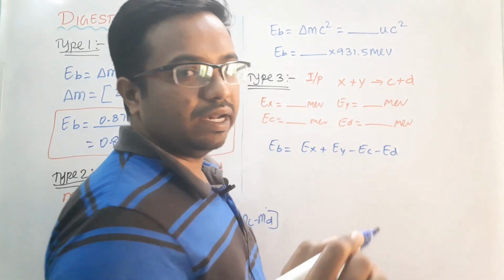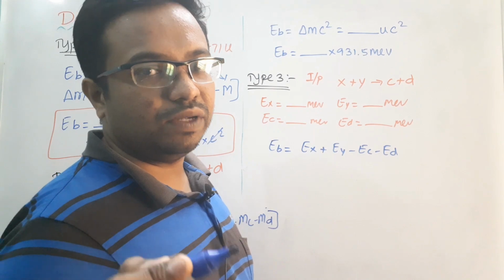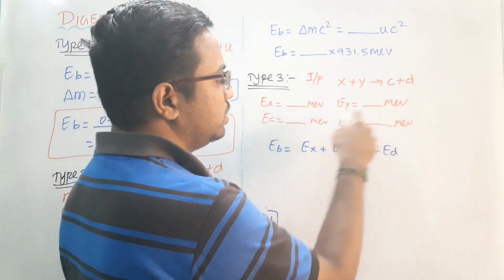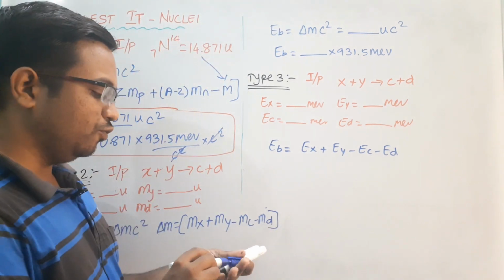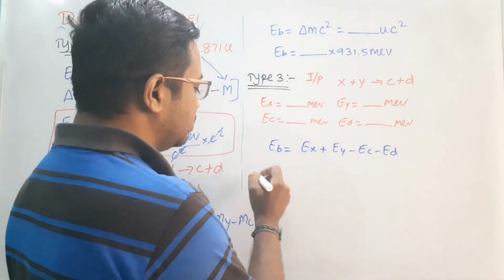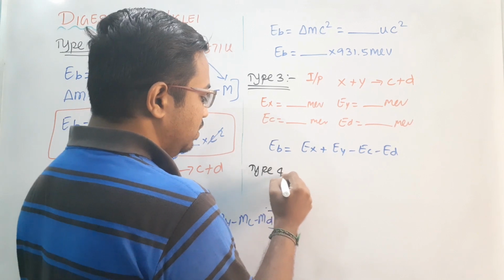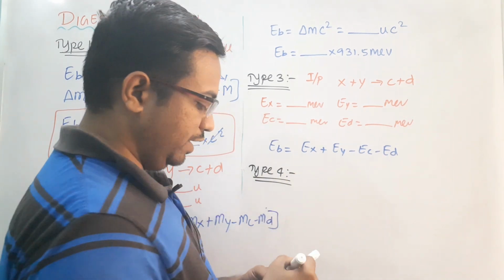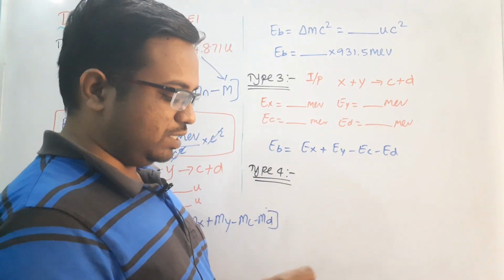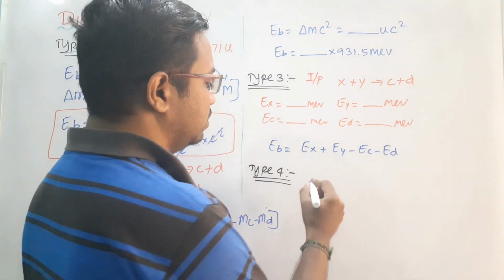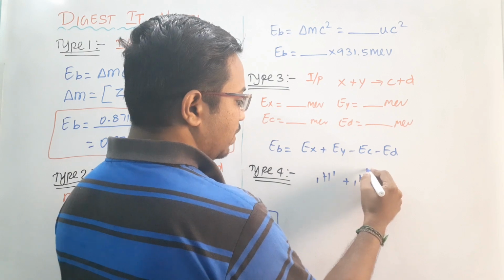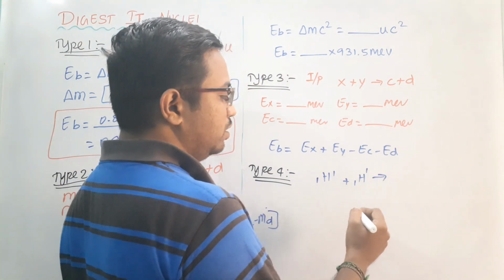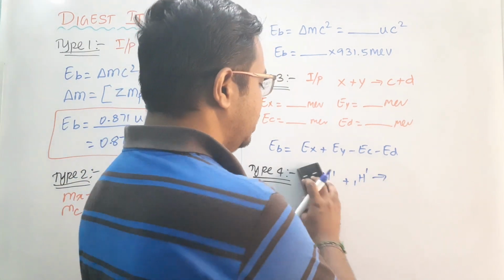So there is no need to multiply with 931.5 MeV, because each and every value is provided in MeV itself. And in type 4 problems, which is the last type in this particular method, for example, just consider I am going to take some equation: hydrogen plus hydrogen will give you, otherwise you can take some other element.